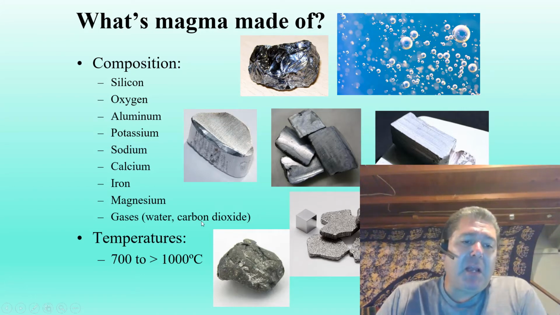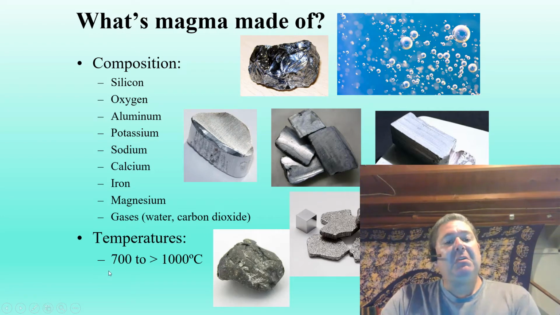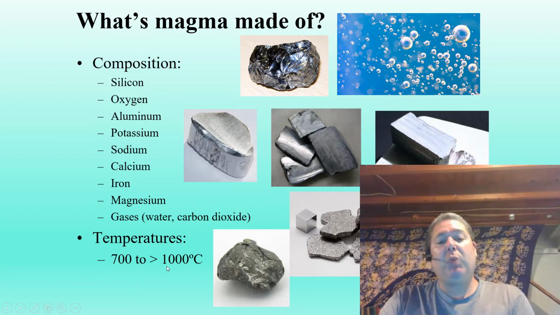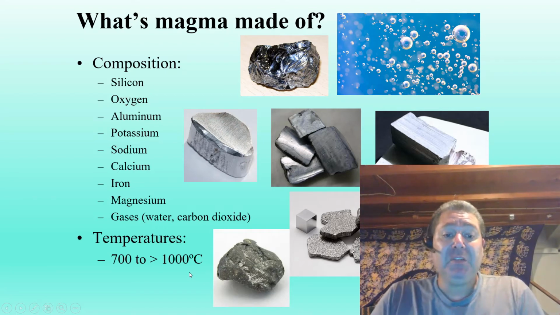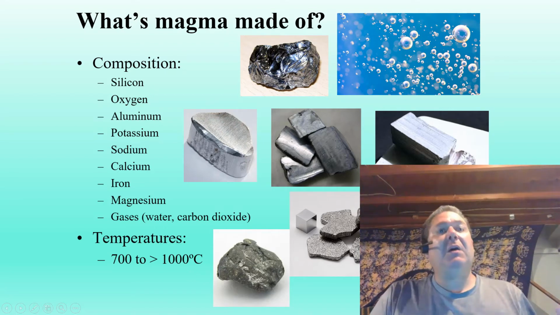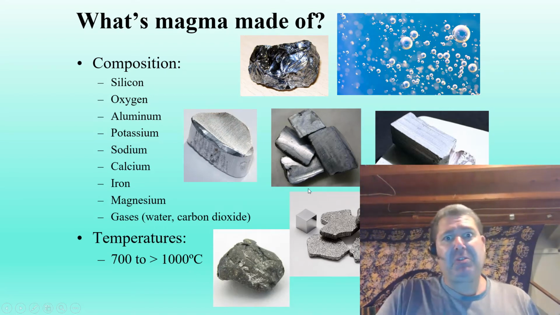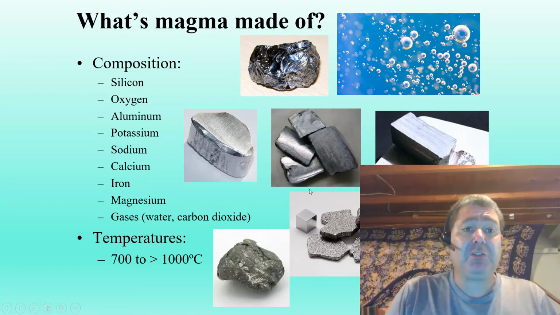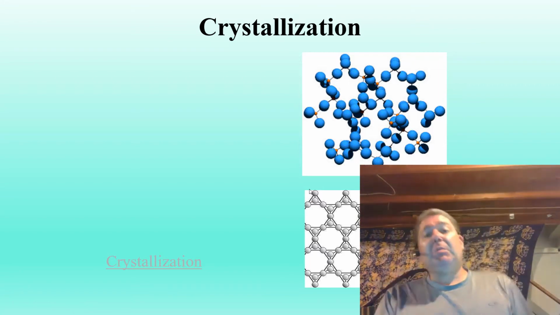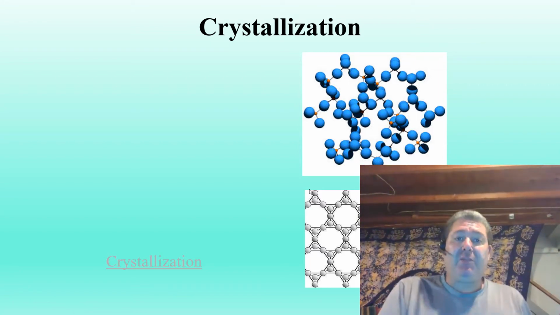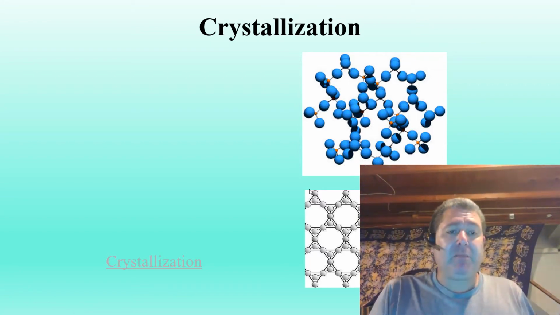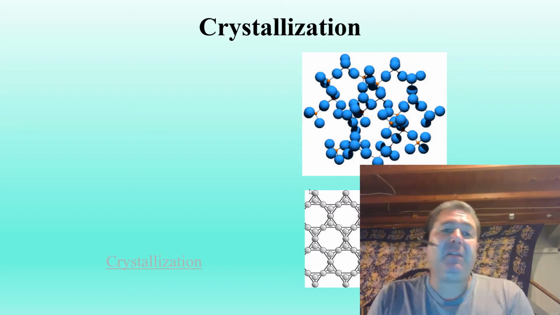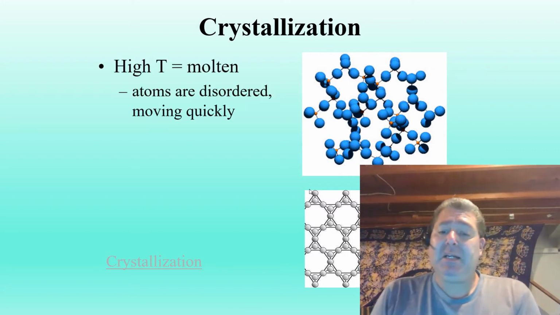And then we have temperatures from about 700 degrees centigrade to well over 1,000 degrees centigrade, right? Olivine, our highest temperature mineral, starts to crystallize out at some of those highest temperatures, 1,200 degrees centigrade or so, right? The process of crystallization in these magma chambers, we looked at that last time, but let's go through it a little more closely this time, right?